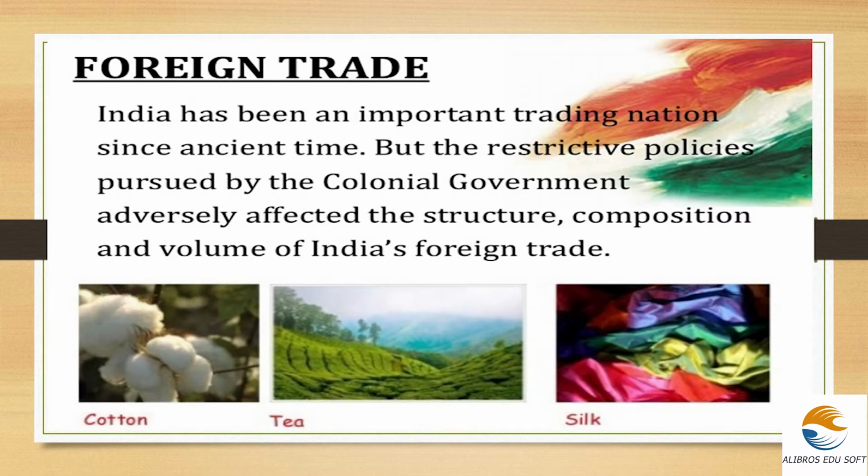As we know, India has been a very important trading nation since ancient time with the help of the maritime Silk Route. But the restrictive policies pursued by the colonial government, which we discussed in the industrial sector in the impact of British rule, forced us to import goods from Britain and export the same goods from India to Britain. And it adversely affected the structure, composition and volume of India's foreign trade. At that time, India was a major producer of cotton, tea and silk. Other goods and food items were there, but the prominent ones were cotton, tea and silk.